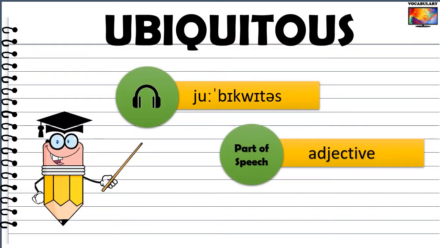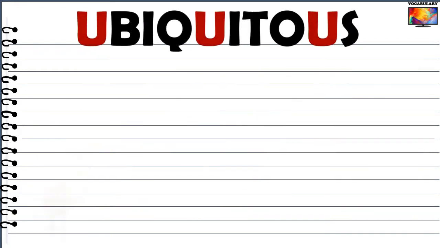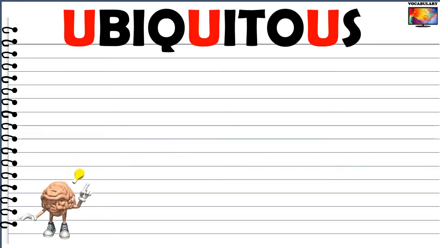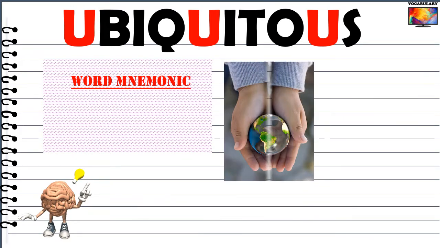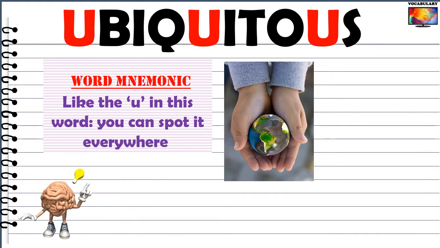Our first word is ubiquitous. This word is used as a describing word. That is to say, it's an adjective. The key to learning this word is spotting the letter U in it. The letter U seems to be everywhere in this word. You can spot it in the beginning, in the middle, and at the end too. So, just like the letter U in this word, ubiquitous describes something that you can spot everywhere.